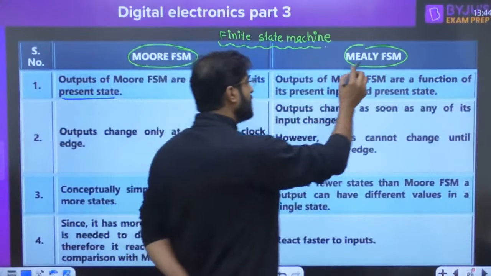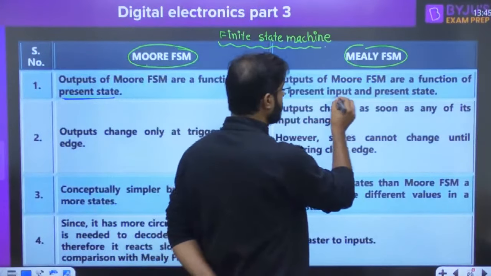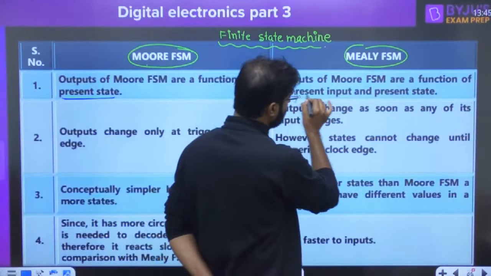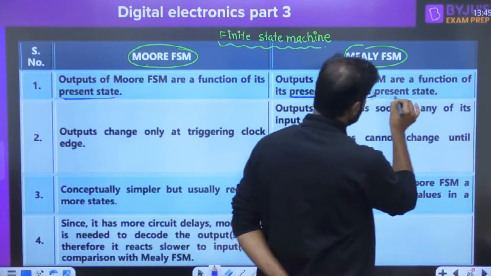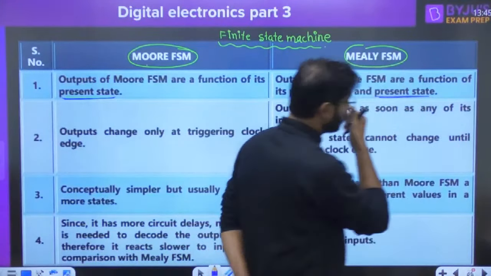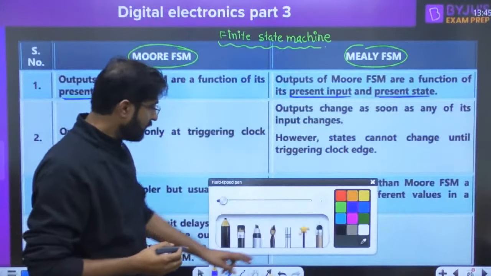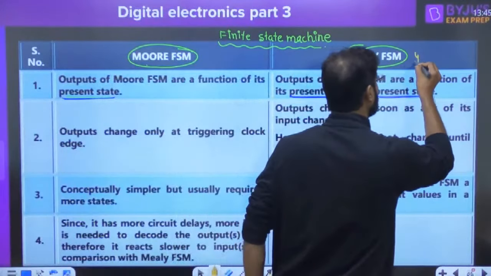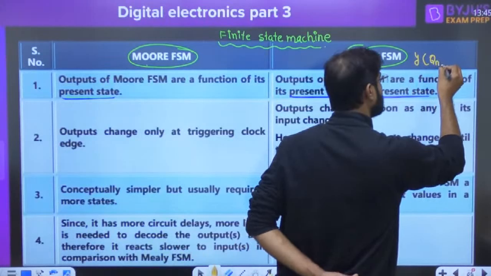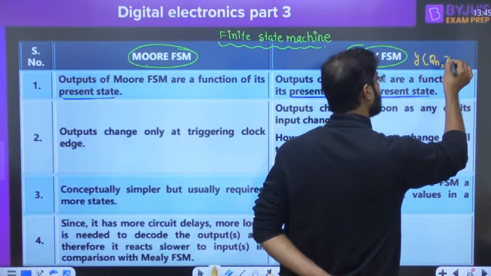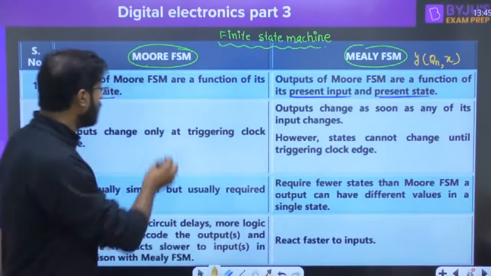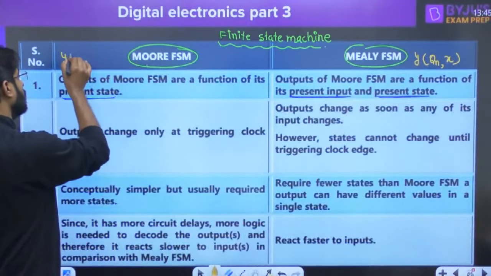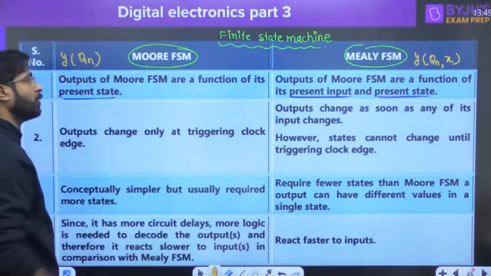Whereas in the Mealy FSM, the output will depend upon the present input as well as the present state. So here the output depends upon the present state as well as the input, both. But in Moore, it depends only on the present state, not on the input.